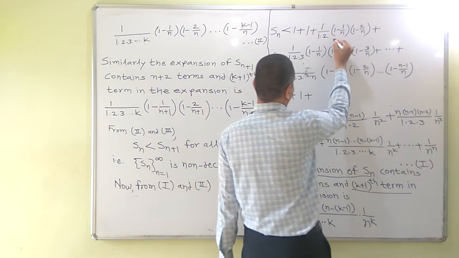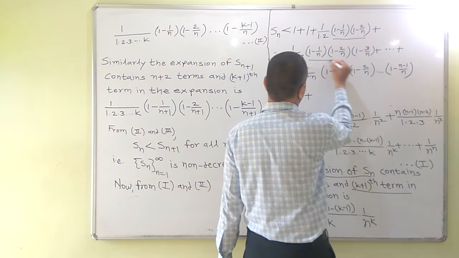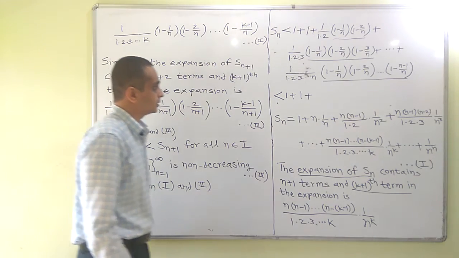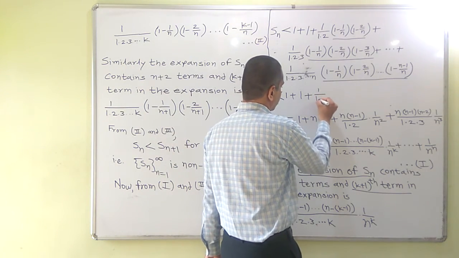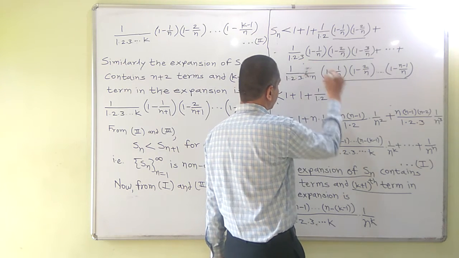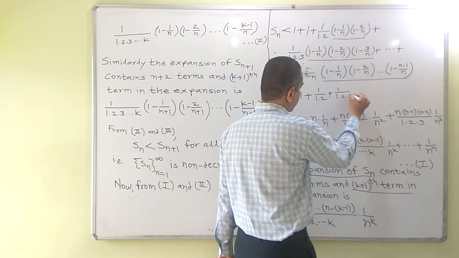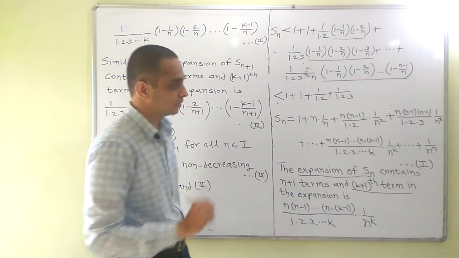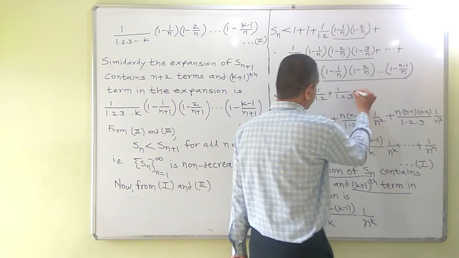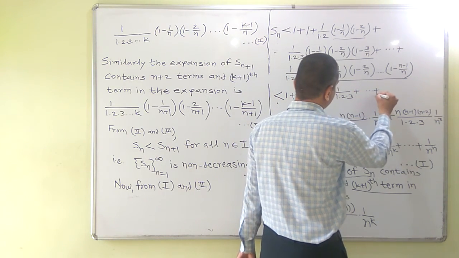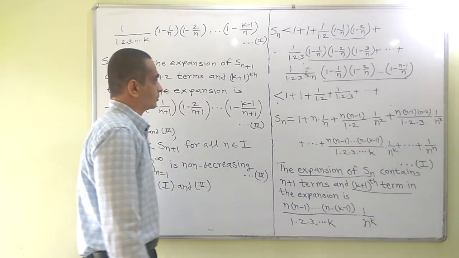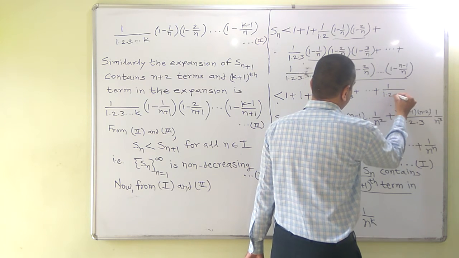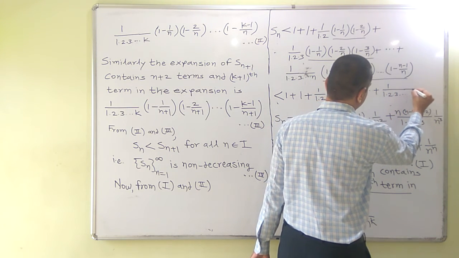It is easy to observe that this product is going to be less than 1, this product is going to be less than 1, this product is going to be less than 1. So 1 plus 1, 1 upon 1 into 2. This is going to be less than 1 into 2 into 3. Actually it is less than into 1, into 1. So everywhere it is into 1. Finally it will be less than plus 1 upon 1 into 2 into 3 into n.